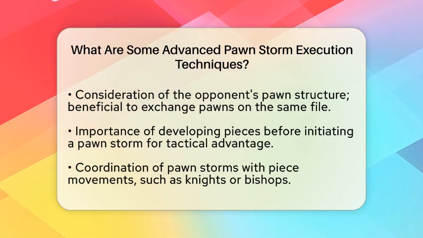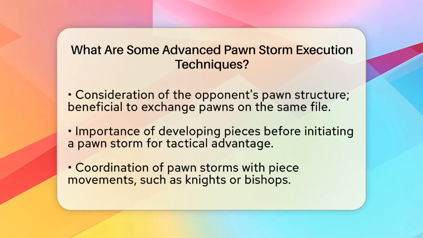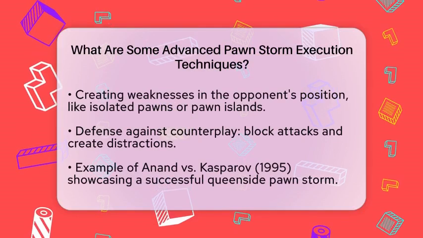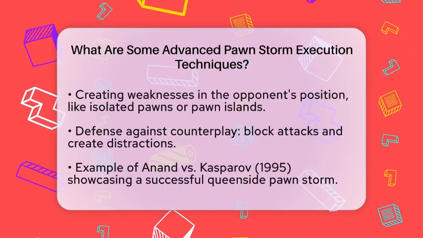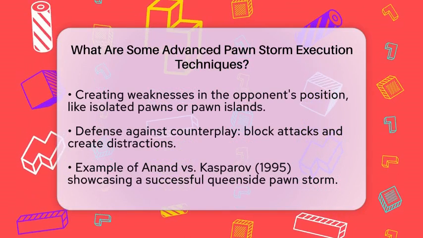Creating weaknesses in your opponent's position is another key technique. A well-executed pawn storm can lead to long-term weaknesses, such as isolated pawns or pawn islands. These weaknesses can be targeted later in the game, giving you a strategic edge.